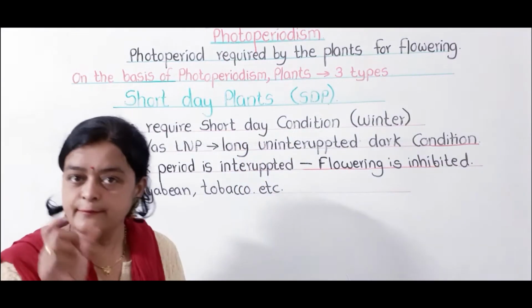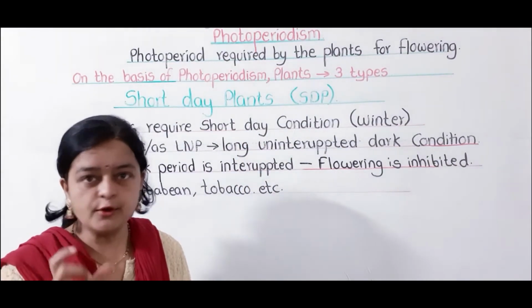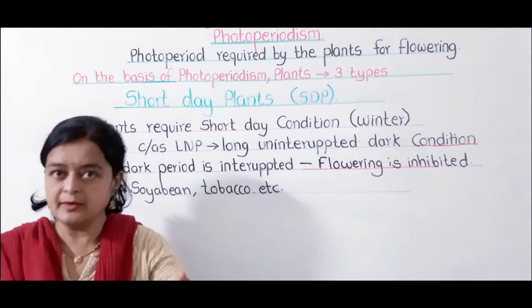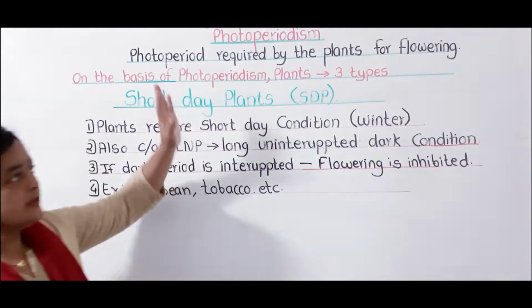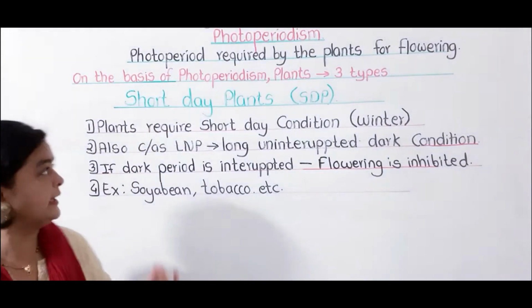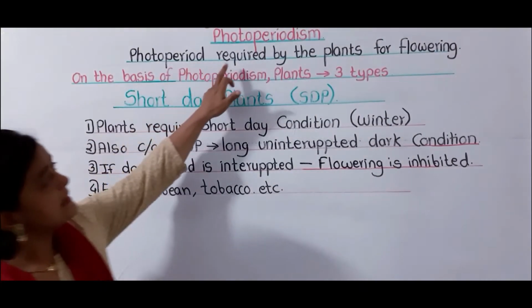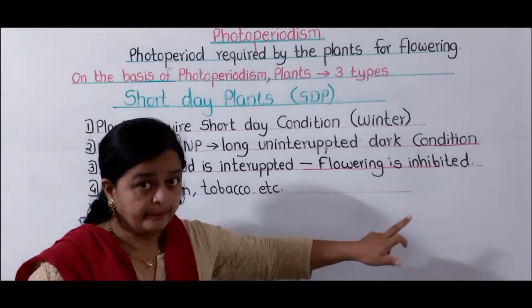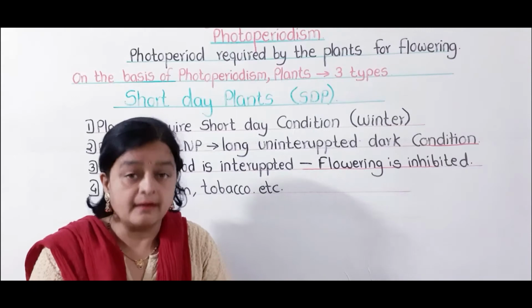Photoperiodism. Photo means light. Periodism means that particular period of light. So what is the exact definition of photoperiodism? Photoperiod is the photoperiod required by the plants to induce flowering.